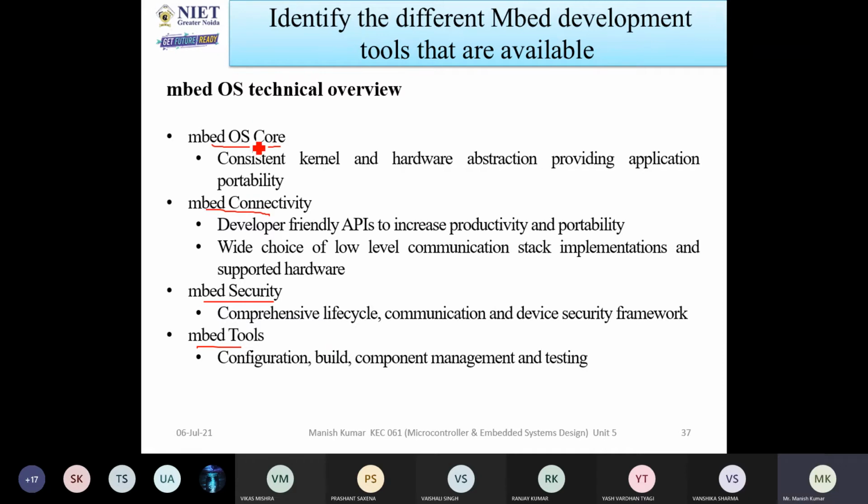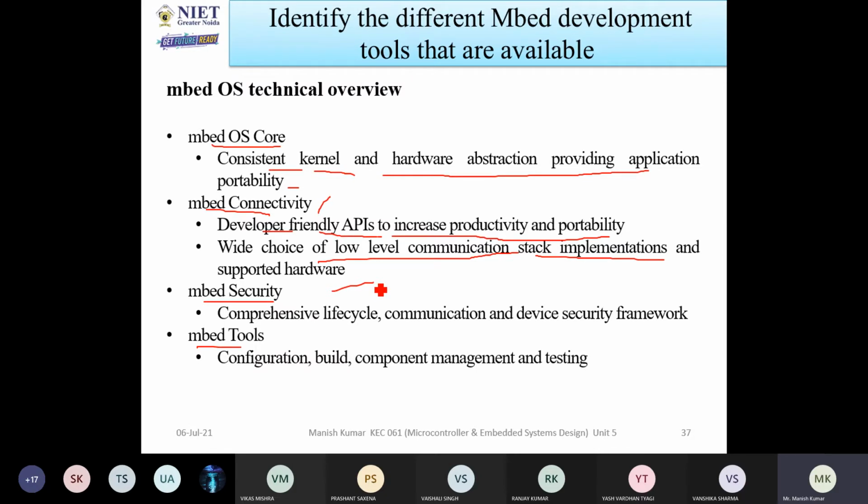When we are talking about the Embed OS core, it consists of the kernel and hardware abstraction providing application portability. The operating system will be responsible for communicating with the hardware, the processor, and the microcontrollers. When we are talking about connectivity, we use several types of connectivity for transferring data, with developer-friendly APIs to increase productivity and portability, and a wide choice of low-level communication stack implementations and supported hardware, like Bluetooth Low Energy, which I already told you about.